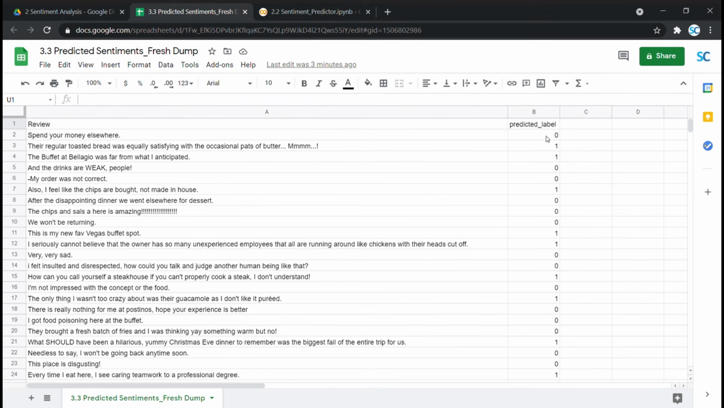Over here, we have these predicted labels in the form of zeros and ones added by our sentiment analysis model. Zero means negative feedback, as is the case here with this first customer review. This definitely is a negative feedback. Similarly, 1 means positive feedback, as is the case with this next one, which seems like a positive review.